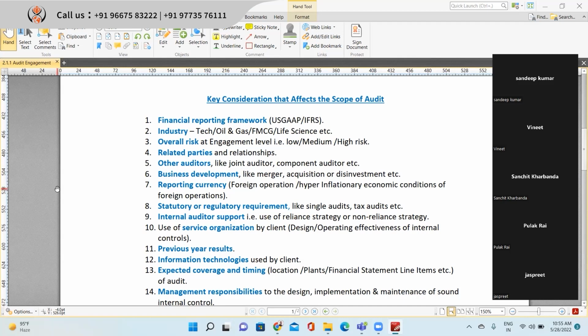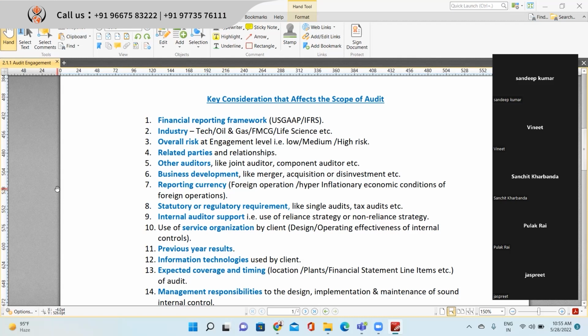And all the 5 firms put together issue a joint audit report, right? Remember, in the last class we discussed this example. Accordingly, which category you follow, and your scope of work will be decided accordingly, right?